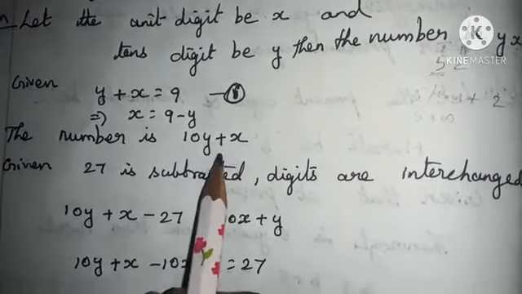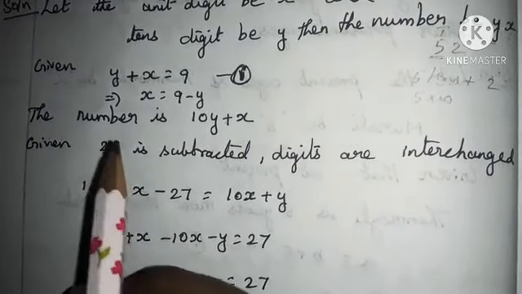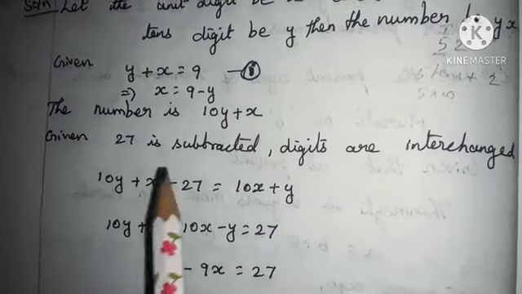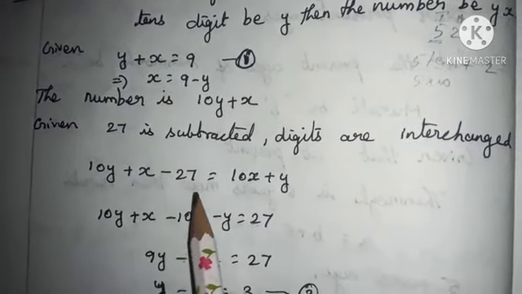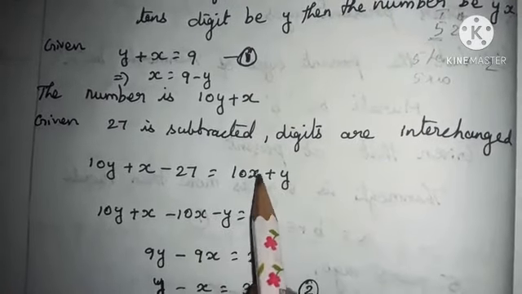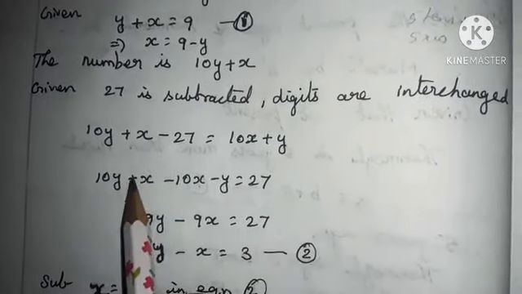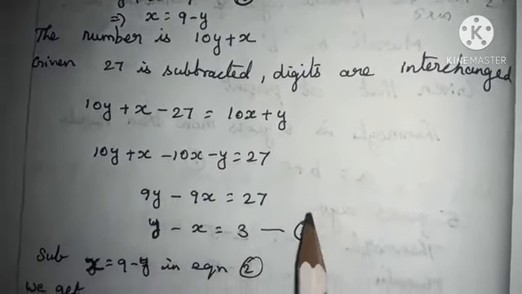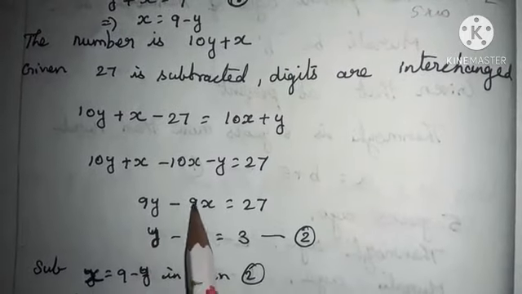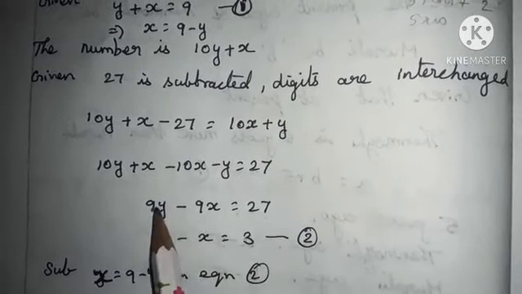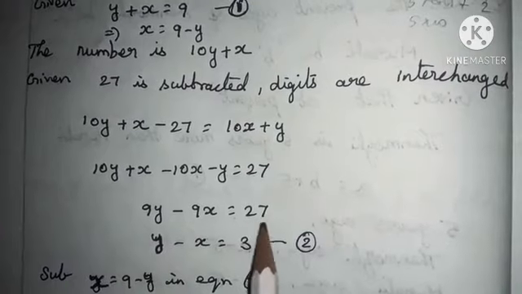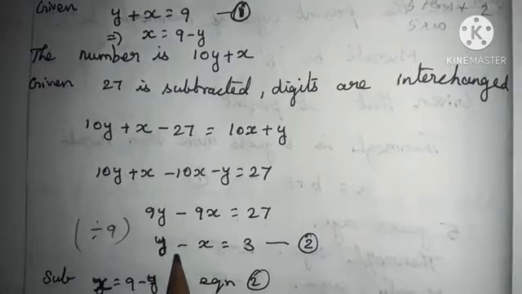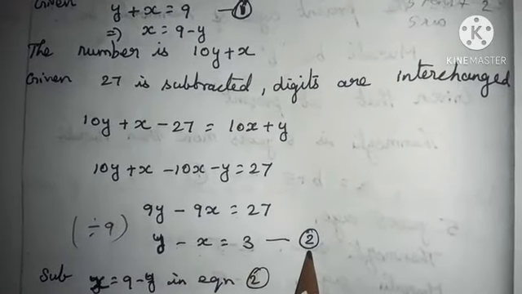From this number, we are going to subtract 27. If we subtract 27, then the digits are interchanged. That is 10y plus x minus 27 equals 10x plus y. Here also, when we move the variables to the left hand side and the constant to the right hand side, we get the equation 9y minus 9x equals 27. Here 9 is the common factor, so we divide the whole equation by 9. Dividing by 9, we get y minus x equals 3. This is the second equation.